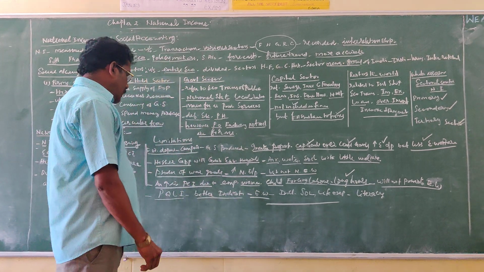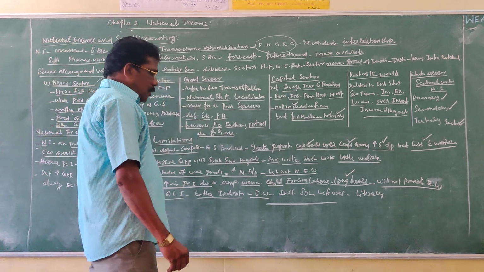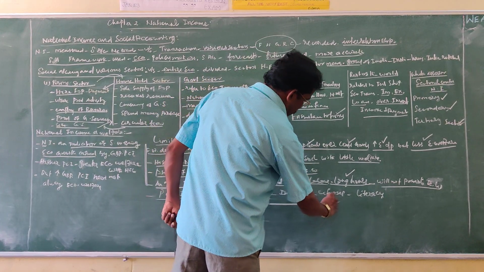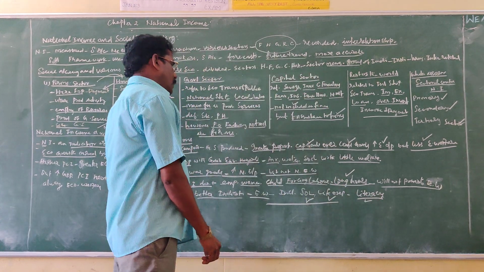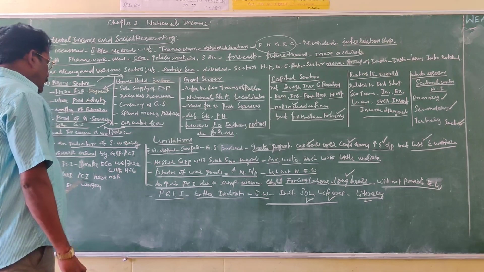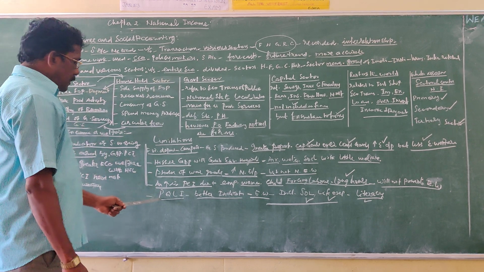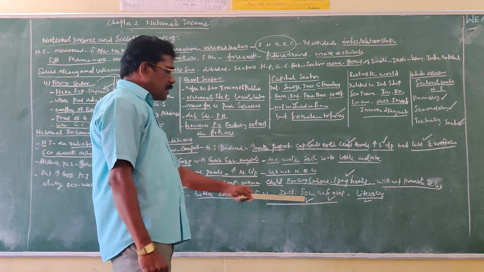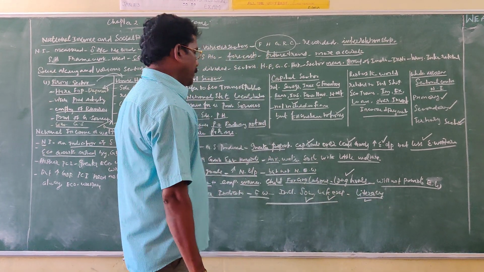It includes the standard of living of the people, life expectancy at birth and literacy. So instead of taking GDP and per capita income as an indicator, we have to take PQLI as the better indicator because it includes standard of living, life expectancy at birth, and literacy.